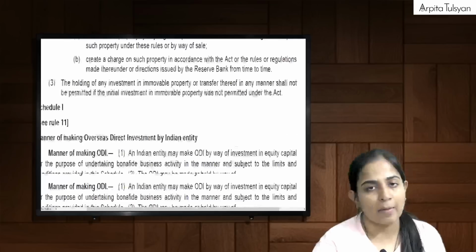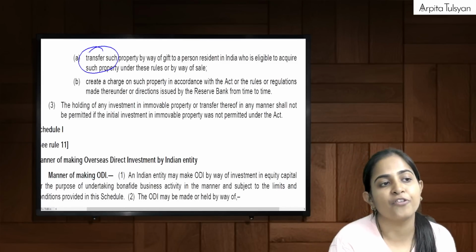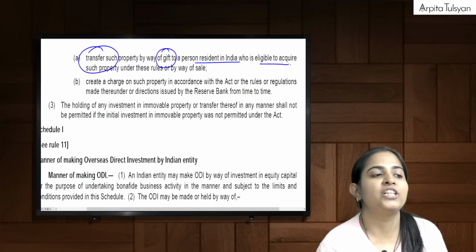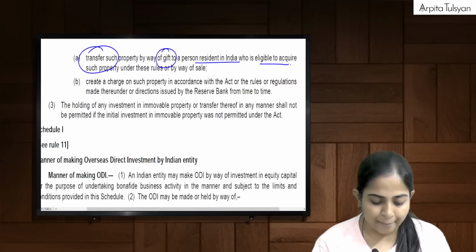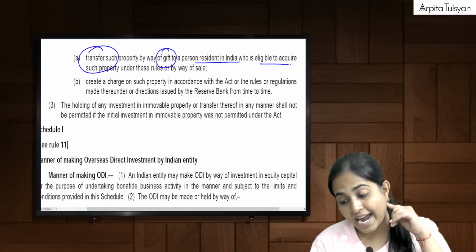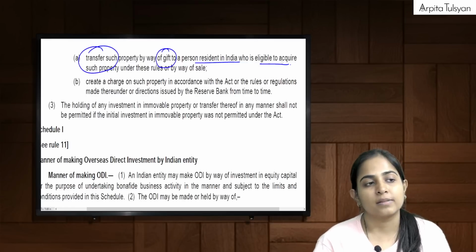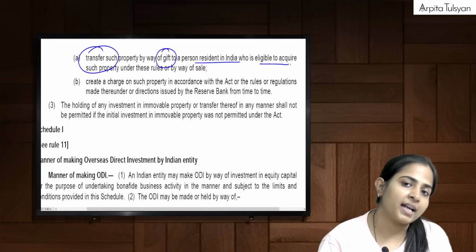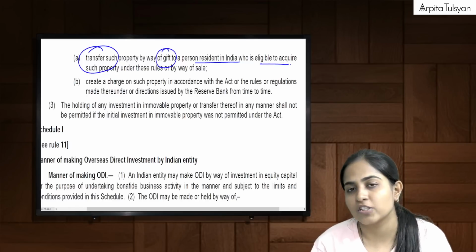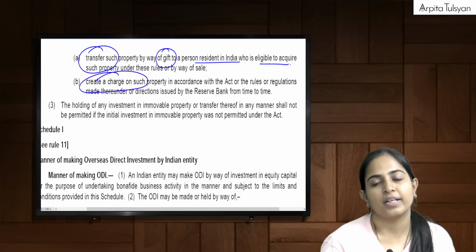Then a PRI who has acquired any immovable property outside India as per the FEMA provisions, if that person has acquired it, that person can even transfer this by way of a gift to a PRI who is eligible to acquire it. Say for example, if I am a PRI and I had already acquired that foreign property as per the rules, can I even gift it to a PRI? Answer is yes, we can gift it. Can I create a charge on such a property? Answer is yes, we can even create a charge on such a property.